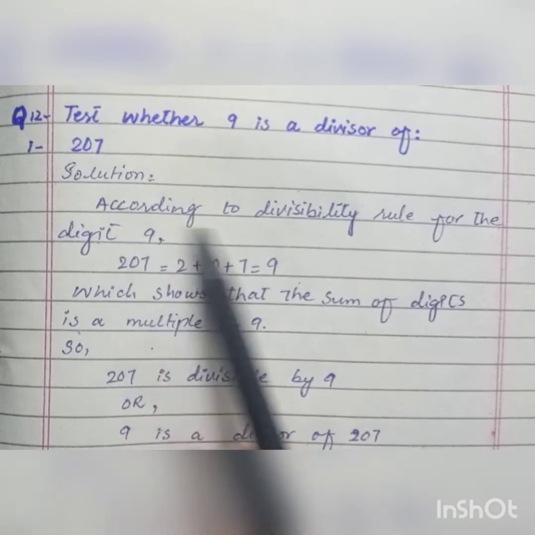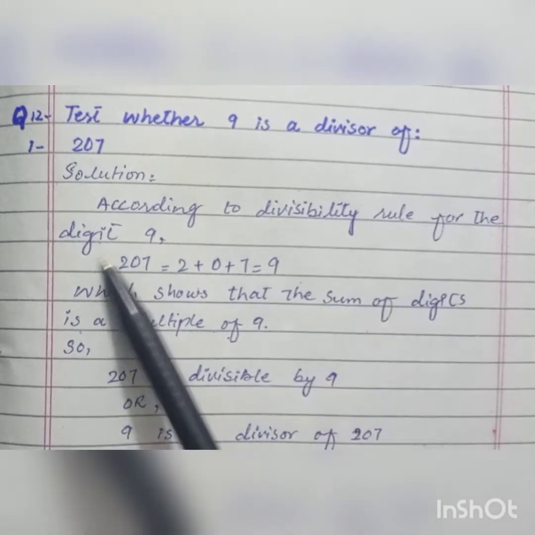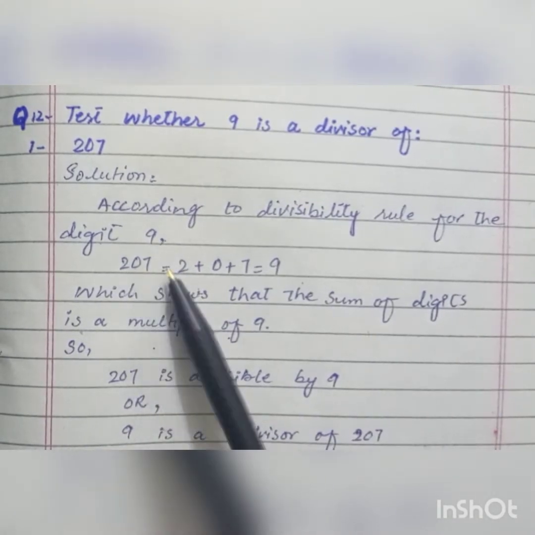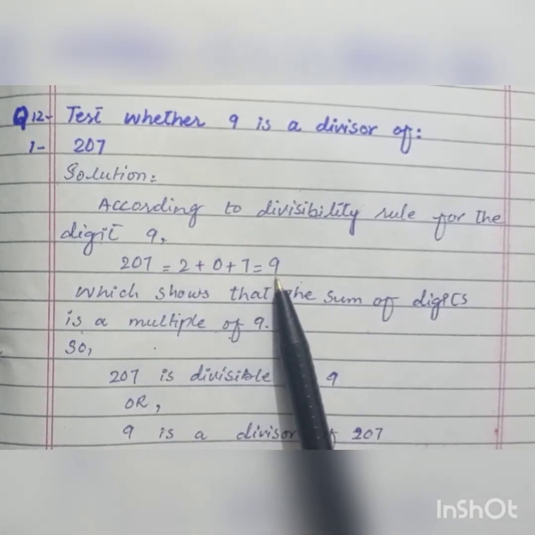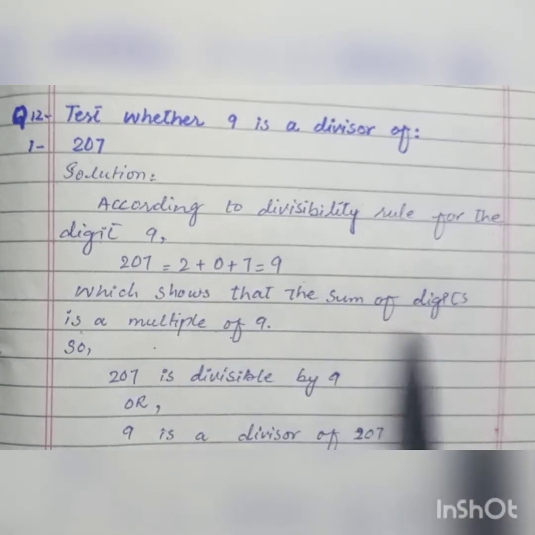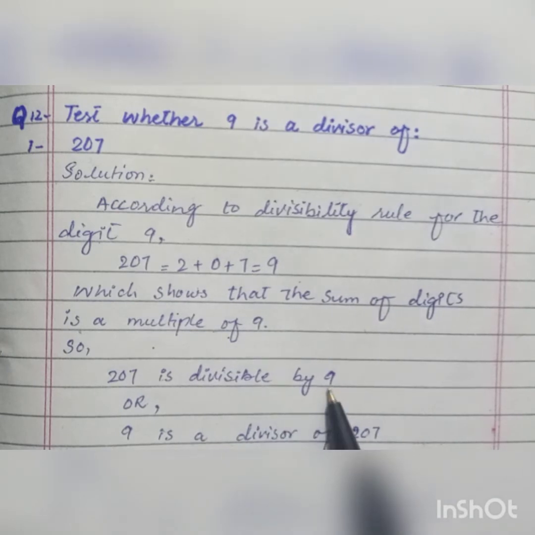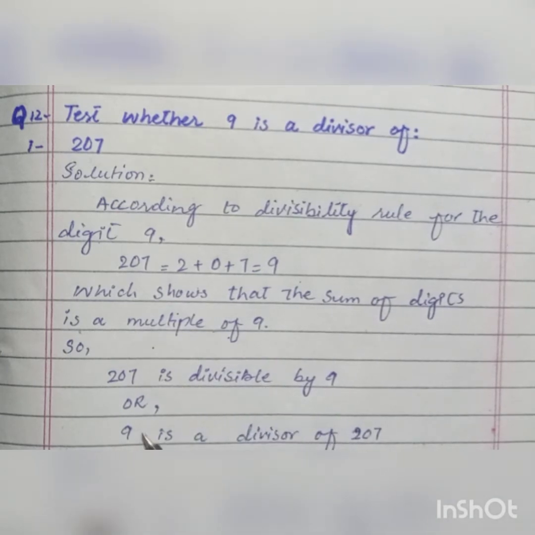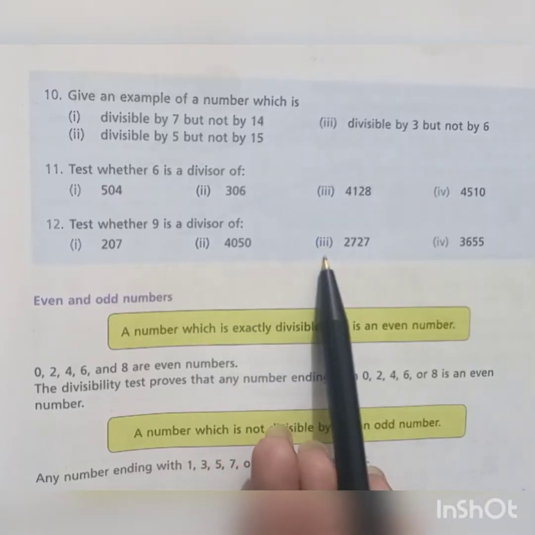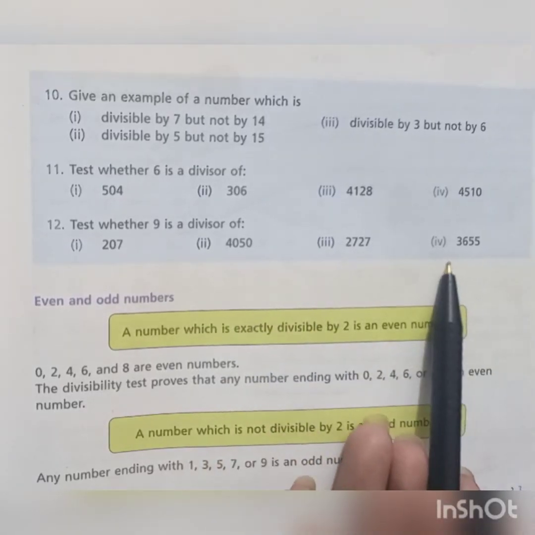Here is the solution, that is according to divisibility rule for the digit 9. Sum of the digits 2 plus 0 plus 7, that is equal to 9, which shows that the sum of digits is a multiple of 9. So 207 is divisible by 9, or we can write it as 9 is a divisor of 207. Students, part number 2 and 3 is in your homework. Let's move towards part number 4, that is